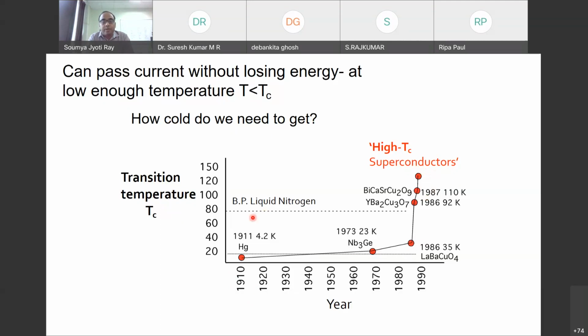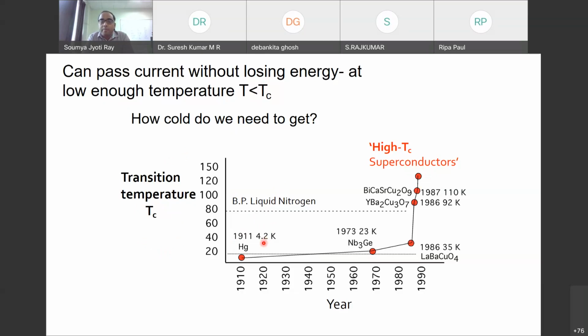Okay. So here there are two points which are quite important. If we want to get a superconducting phase, we cannot get it at room temperature, which means that we have to cool the material. Now, how do we cool the material? We need some cryogenic liquid. One is liquid nitrogen and the other is liquid helium.